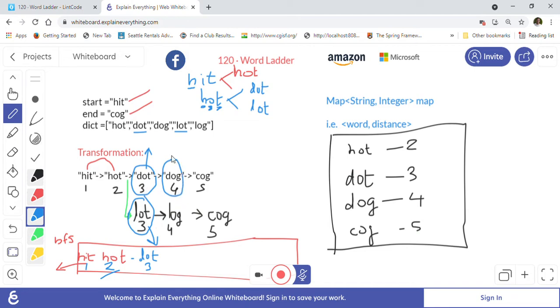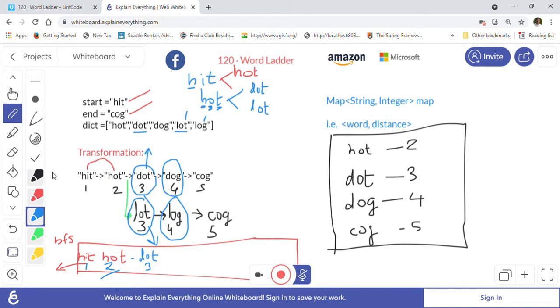And for lot, the next neighbor can be log, because if you change the t to g, it becomes log. So log is a neighbor. Again the distance is 4 here. Now again we will put dog and log into the queue. Dot and lot we have removed from the queue when we processed that level. We are going level by level, because that is how BFS works.